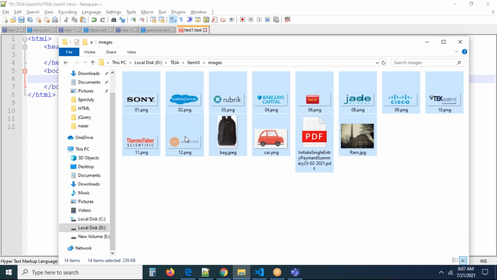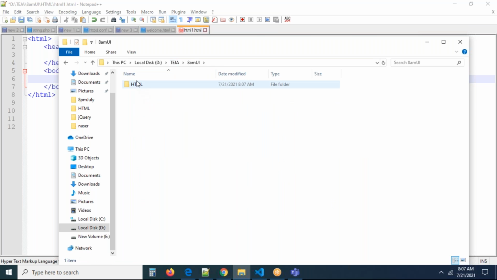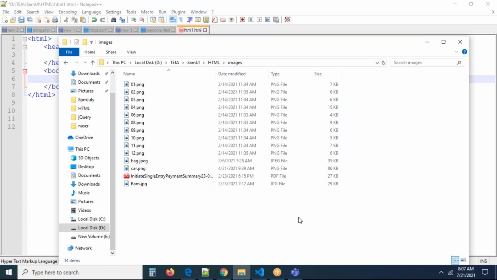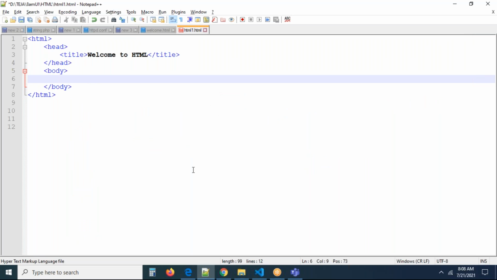I'm thinking, right, copy these images and just paste them into your HTML folder, into the images folder. I want to keep all the images in the following location. So these are some images we are having. For example, I want to add this bag image, I want to add this ROM, or some logos, whatever it may be. So these logos we have to bring in, right?